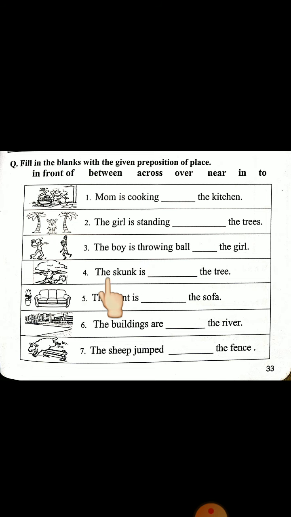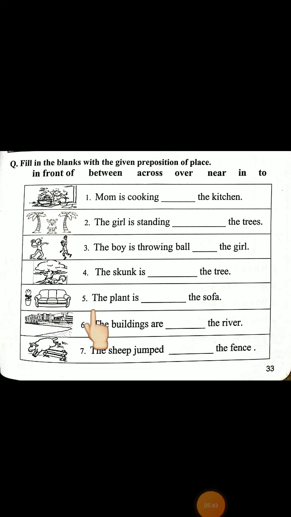Number 4. The skunk. Skunk गिलहरी को कहते हैं. The skunk is dash the tree. Skunk यानी गिलहरी कहाँ है? In front of, उसके सामने है. The skunk is in front of the tree.